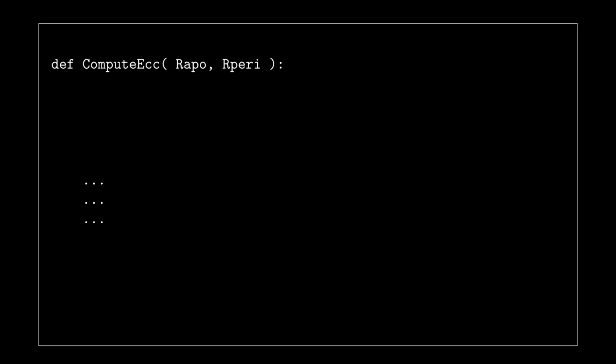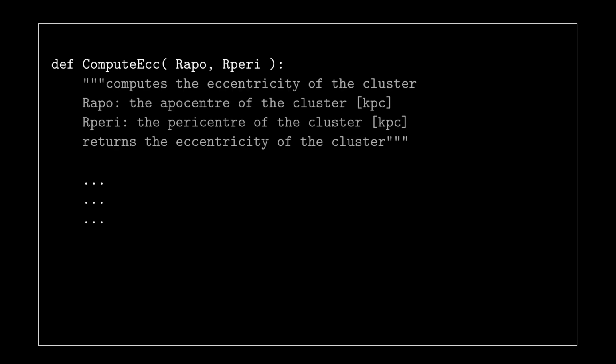The same is true for functions. So functions get multi-line comment strings. In Python, it's below the function header. In languages like C, C++, it would be above. And these strings tell us that, for example, if I have a function that computes the eccentricity of a cluster on its orbit, then I might have a string like this, where the first line is dedicated to a short description of what my function does. So this function computes the eccentricity of the cluster.